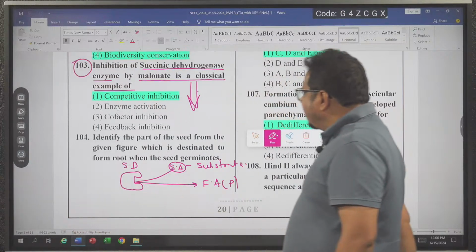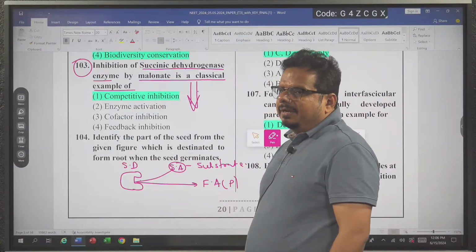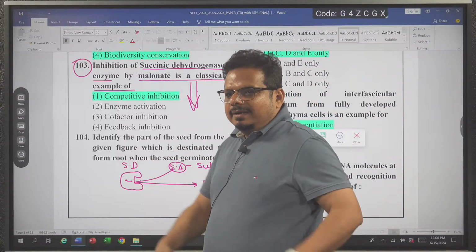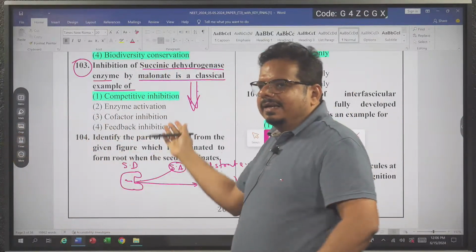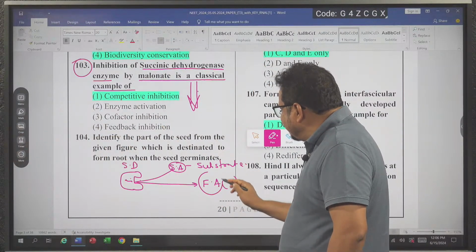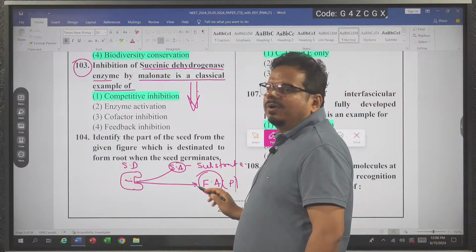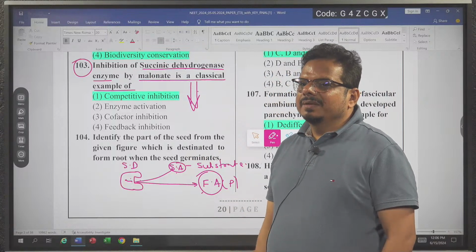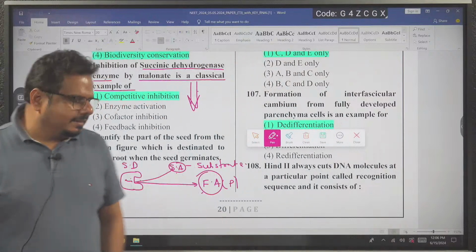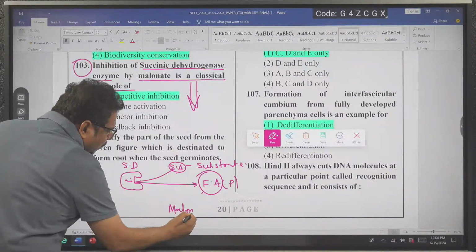In the normal reaction in the Krebs cycle, succinic acid binds at the active site of the succinic dehydrogenase enzyme. This enzyme is present in the inner membrane of mitochondria. Getting the things or not? You know how to stretch information from a small thing also. So succinic acid binds with succinic dehydrogenase and is converted into fumaric acid, the normal reaction. Suppose the cell does not want this reaction to occur. What option does the cell have? If the cell wants to stop the reaction, it will start supplying in mitochondria which one? Malonic acid.